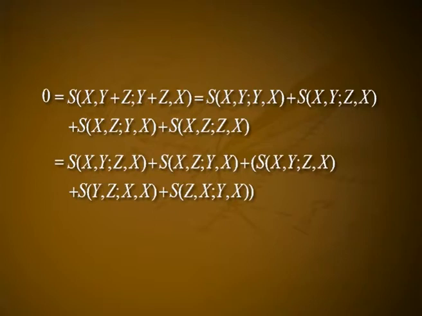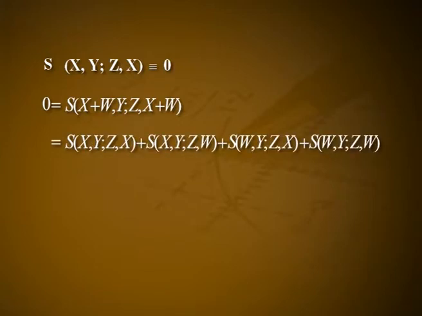We have for any x, y, z: 0 = S(x,y+z,y+z,x) = S(x,y,y,x) + S(x,y,z,x) + S(x,z,y,x) + S(x,z,z,x), which is equal to S(x,y,z,x) + S(x,z,y,x) + S(x,y,z,x) + S(y,z,x,x) + S(z,x,y,x), which is equal to 2 S(x,y,z,x).